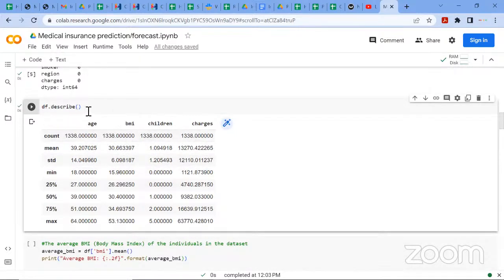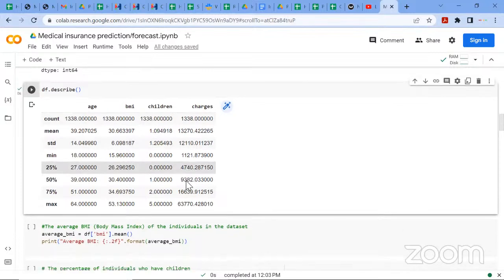And this describe, mind you, this code only works with the numerical data. That's what this describe does. It will show you different analysis of the numerical columns of your data sets. It will give you analysis of the categorical columns.